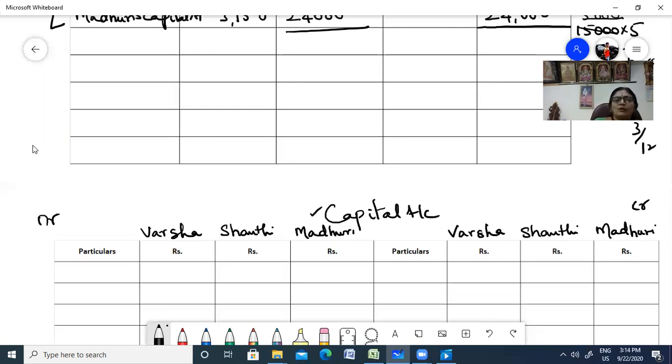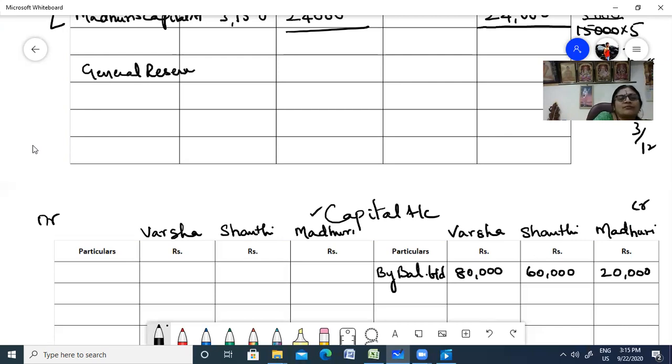Fine. First of all, let us bring down the balance. What is the balance you have in the balance sheet? By balance brought down: 80,000, 60,000, and 20,000. And you have two important things. General reserve to be transferred to Varsha's capital, Shanti's capital, Madhuri's capital.